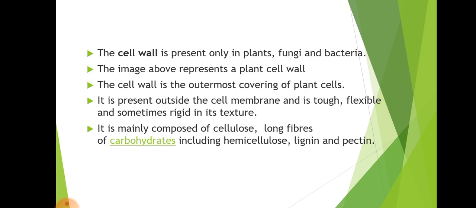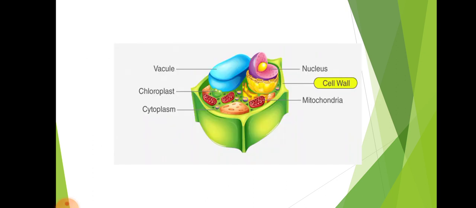It is mainly composed of cellulose, long fibers of carbohydrates, including hemicellulose, lignin, and pectin. If you observe the cell wall structure, the mitochondria is there, the cell wall is highlighted in this picture, the nucleus is there, the vacuole and chloroplast, and the cytoplasm are there.